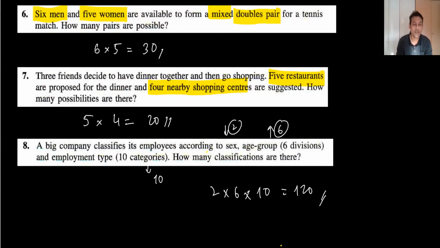I'm not doing the next questions because they are very simple, and the main target is to start 13.2, which is permutation. I hope this basic counting principle will help you understand why we multiply the outcomes to get the total outcome. Once again, thank you so much and have a nice day.